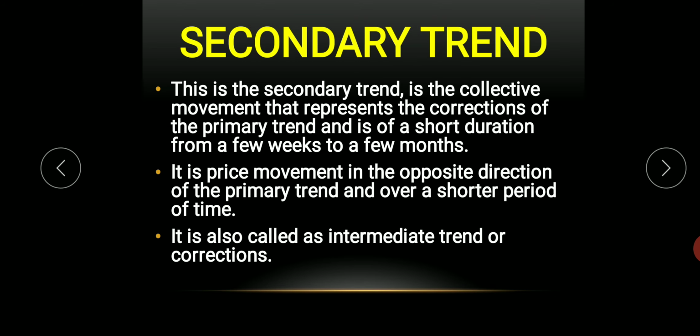The secondary trend is the collective movement that represents the correction of the primary trend. What the correction movement is and what the opposite direction is, I have already discussed with you. In the last class, I explained to you what the correction trend is. If the price moves in the opposite direction of the primary trend over a shorter period of time, it is also called the intermediate trend or the correction trend.